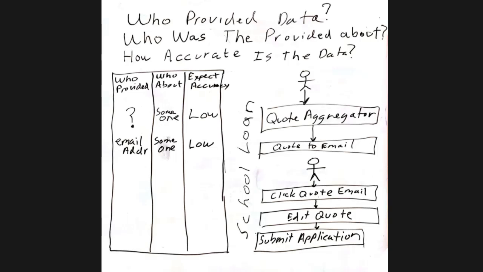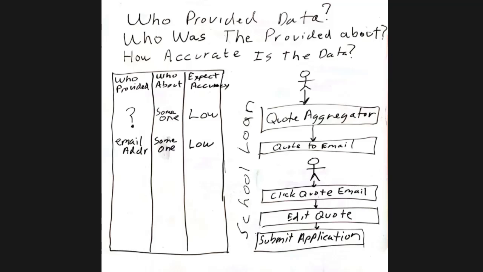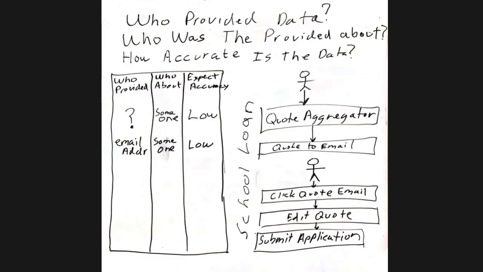The quote came back in an email. And so the only thing we know for sure at this point is that, well, we think the quote's associated with this email. I happen to use president@whitehouse.gov. I can't imagine the spam they get, and it's not just from me. So I know it's an email address, but that doesn't tell me anything at that point, and it doesn't tell me that that address has anybody home to even receive the message. Somebody at that address, probably me, clicks on the quote email.